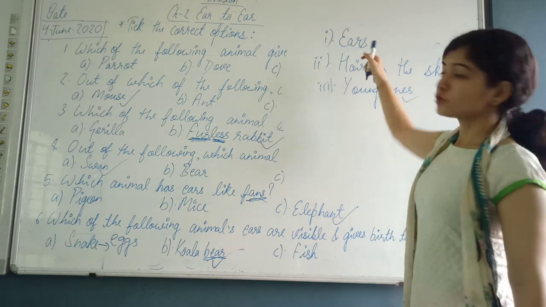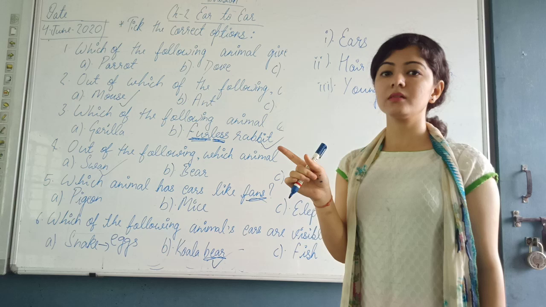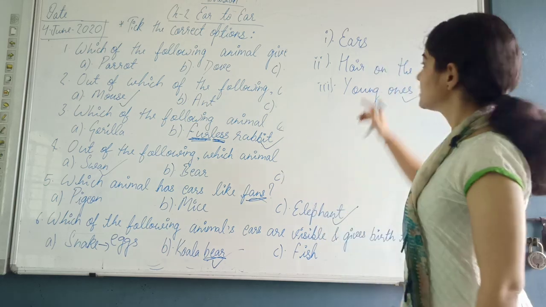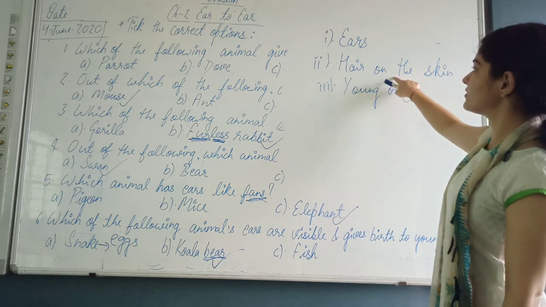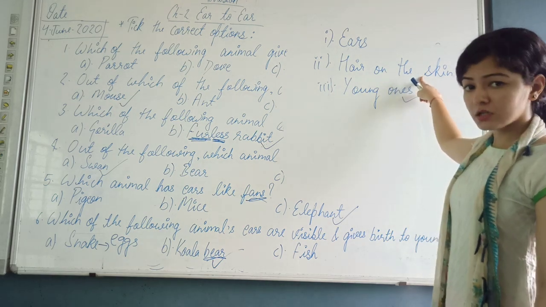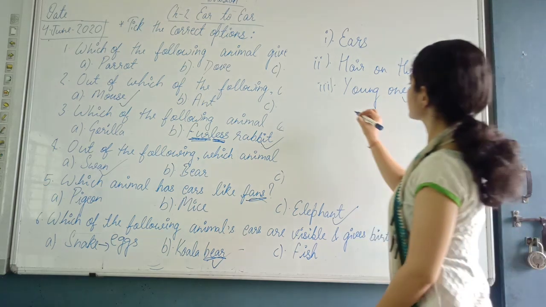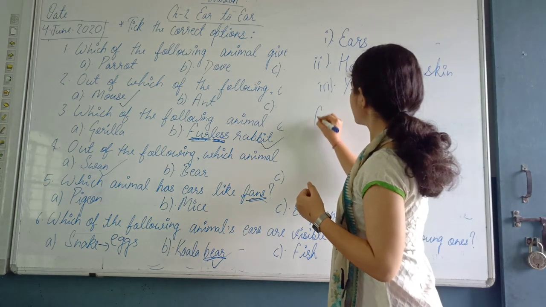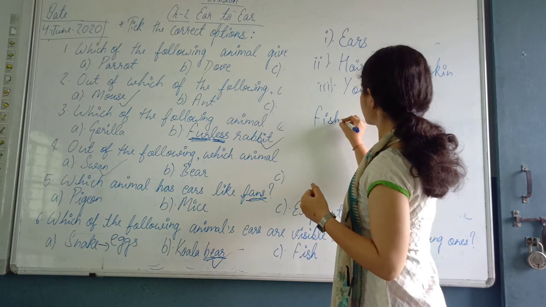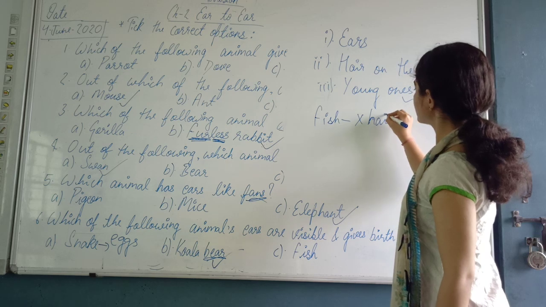So the animal whose ears we cannot see, for example the frog and the fish, will not have hair on the skin. Also it will lay the eggs. So for example we have taken fish. Fish does not have hair on the skin.